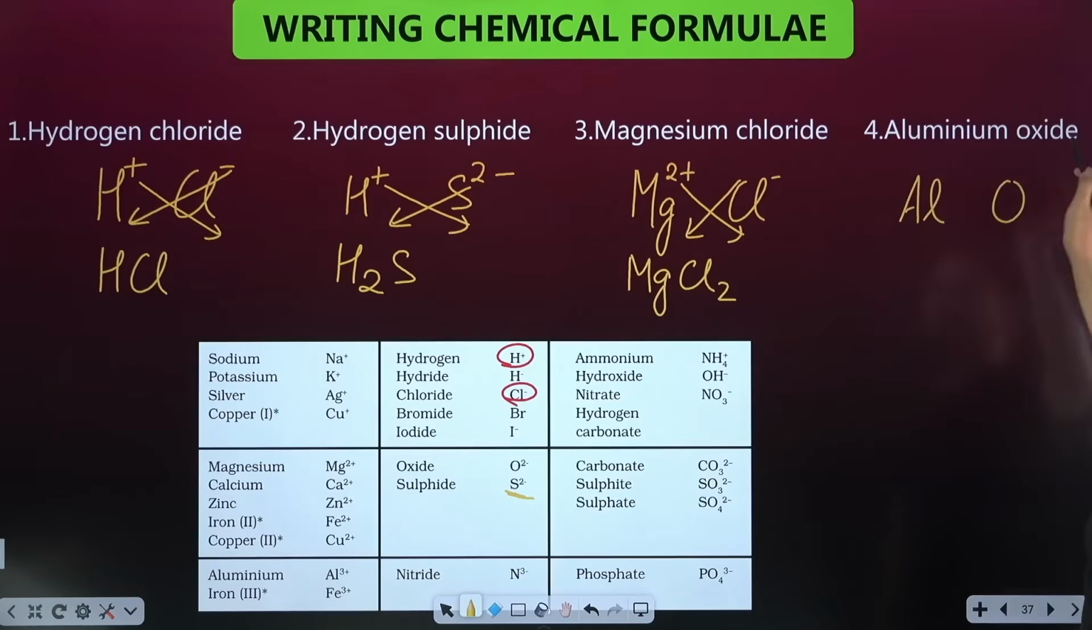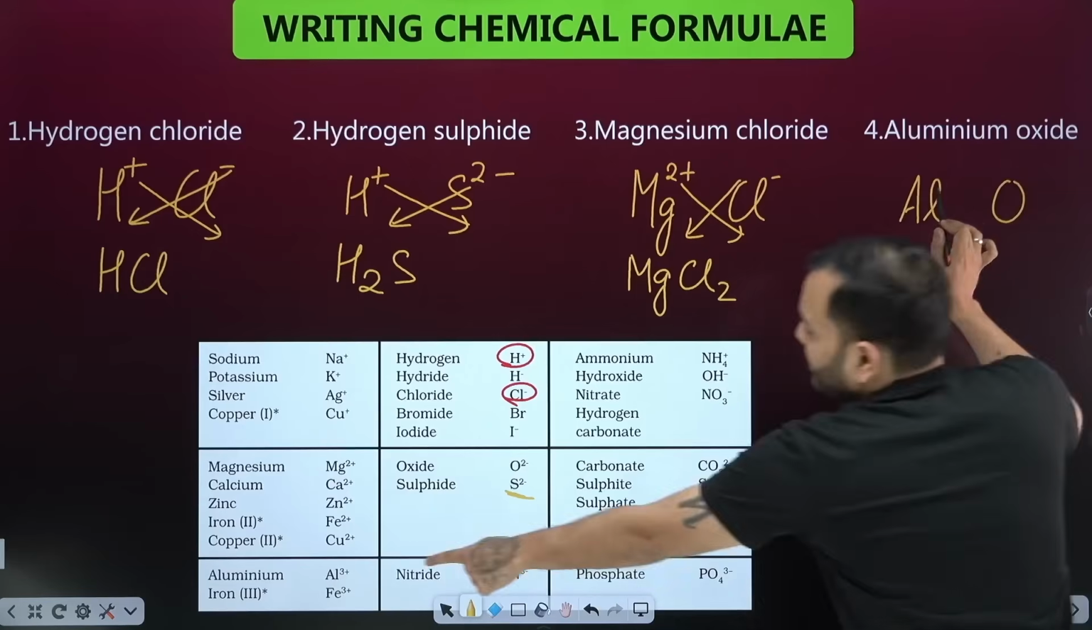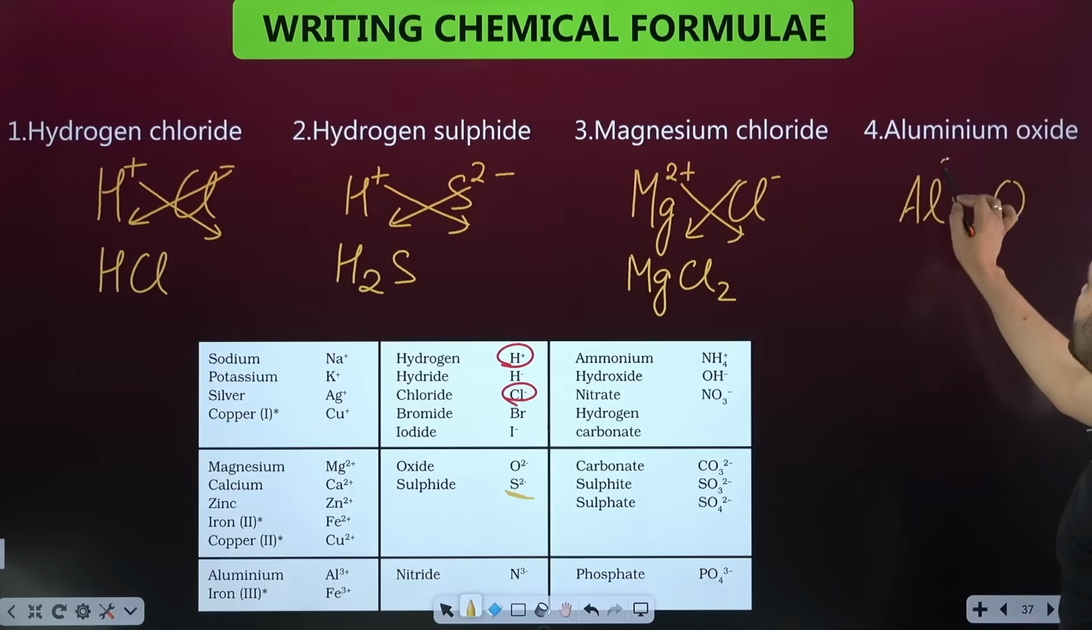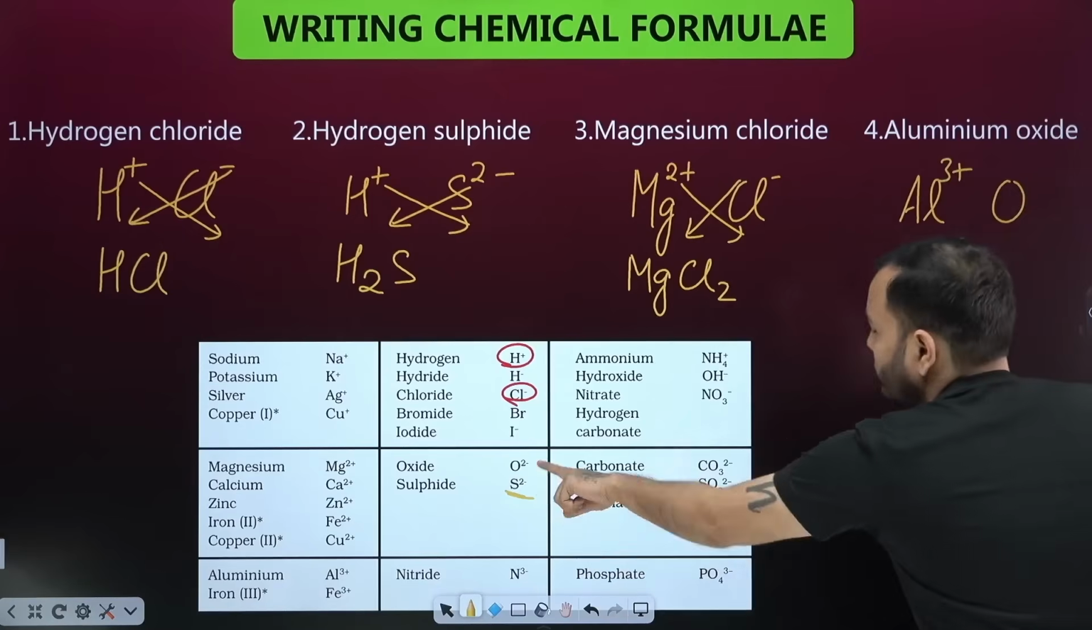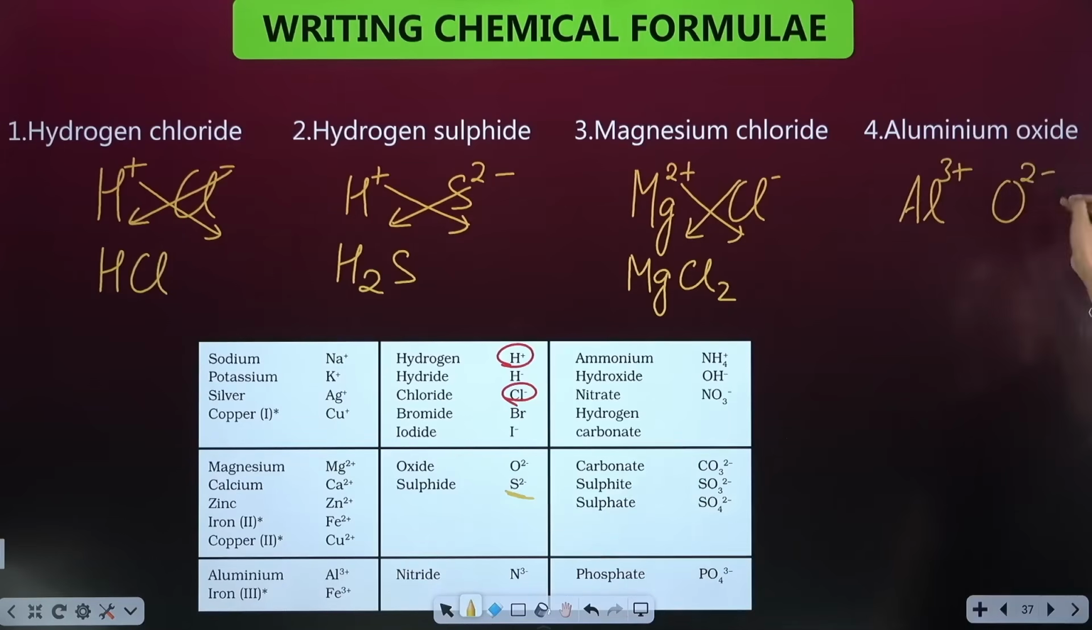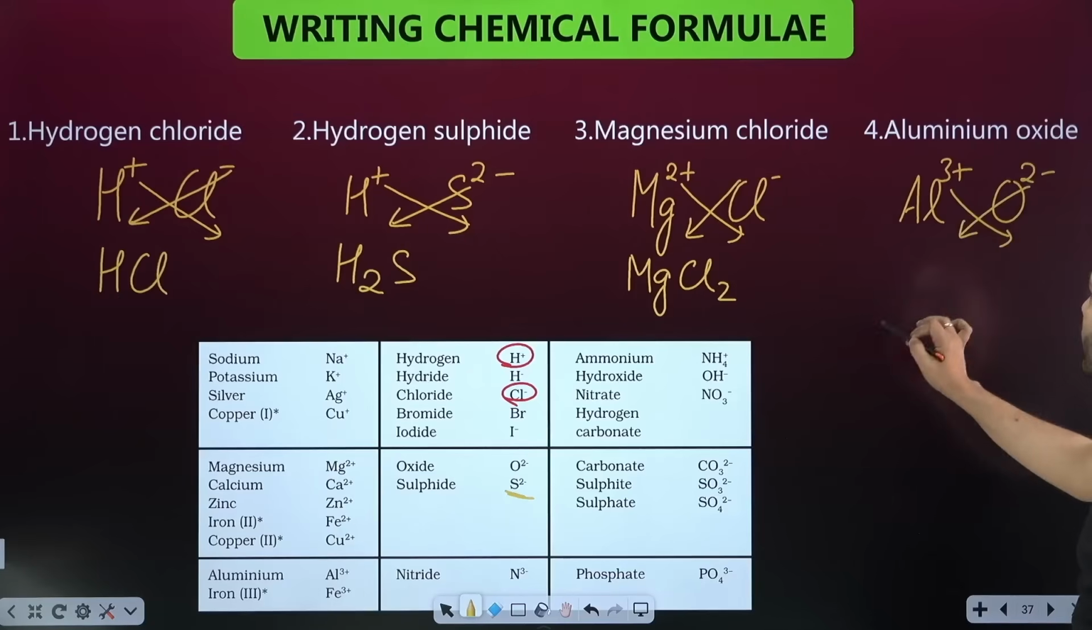For oxide, we will write oxygen, O. See, the valency of aluminium is +3. Do you see it? So I write it here, 3 plus. Oxygen's valency you have seen, 2 minus. I mean the charge is 2 minus, the valency is 2. Remove the charge, so that's the valency. Now see, cross multiply. Forget the positive and negative. This 3 will come here, this 2 will come here. So it will become